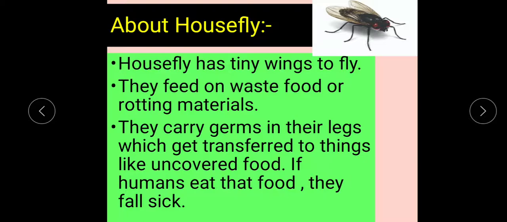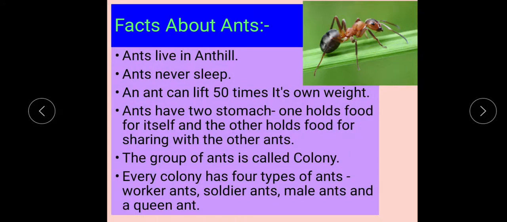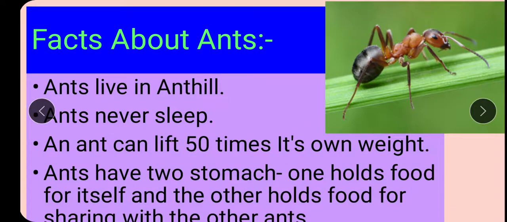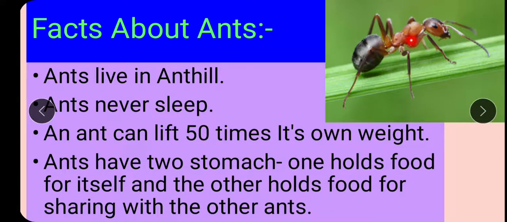Now let's see about housefly. Housefly has tiny wings. See, in housefly and in ant, if we observe, we can see this housefly also has 6 legs. Its body is also divided into 3 parts: head, thorax and abdomen, right? Legs are connected to the thorax.